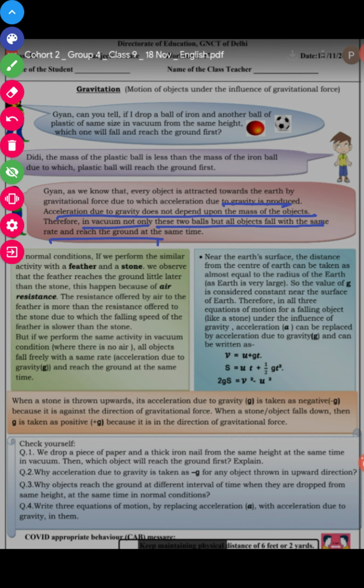Explain why acceleration due to gravity is taken as negative g for any object thrown in the upward direction. Why? Because if we throw any object in the upward direction, acceleration due to gravity is taken as negative, because it is against the direction of the gravitational force. Third question we have, why do objects reach the ground at different times when they are dropped from the same height at the same time in normal condition?